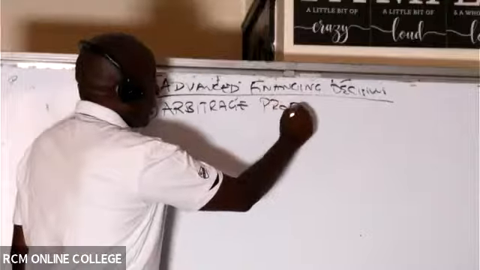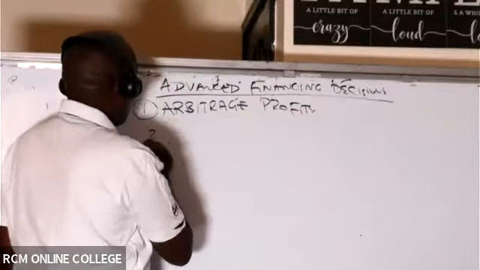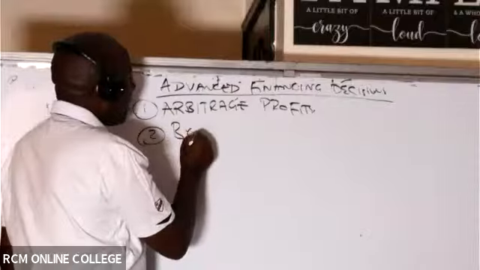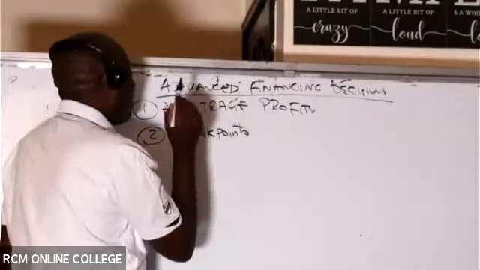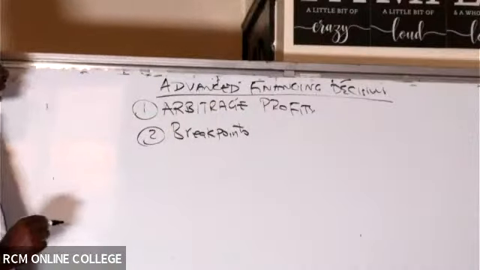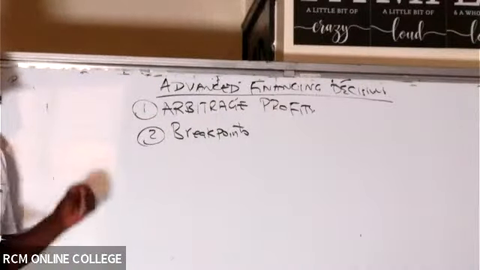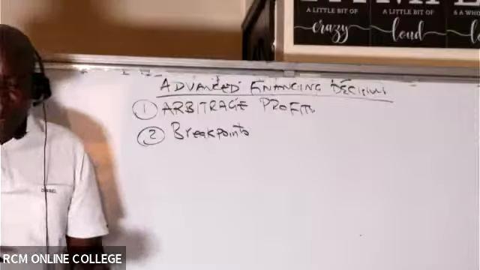And then number 2, we have this concept of breakpoints. If I'm able to achieve those 2, in terms of the advanced financing decisions, then I'll say that I've really achieved today's agenda.